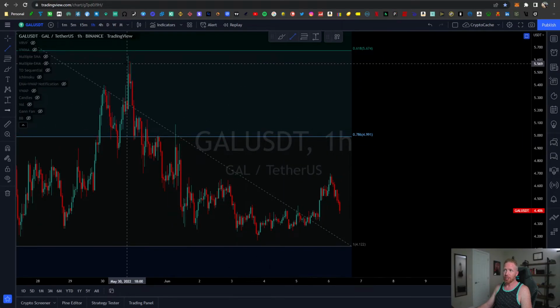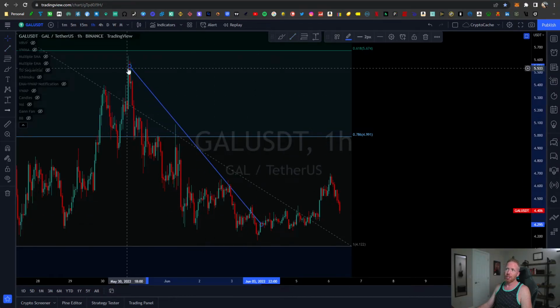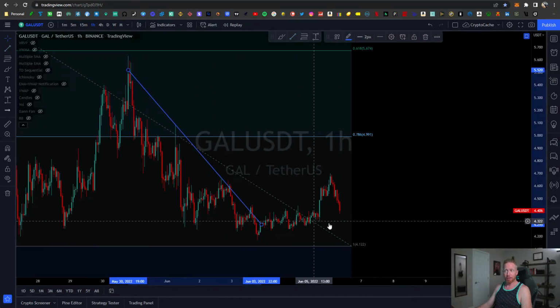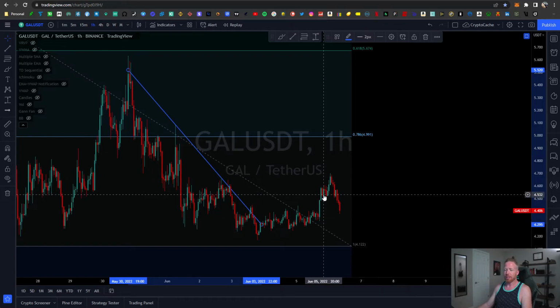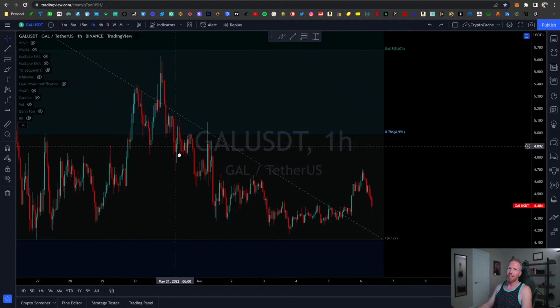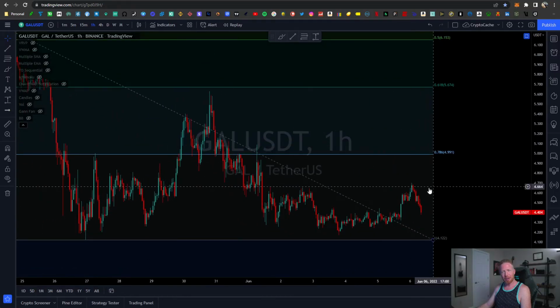One last thing to note, if you look at this here as well, you could argue that that's a descending pattern that's broken free. But I would say it's a bit of a stretch, just based on the fact that Bitcoin is exhibiting similar behaviors here. It came down, and now it's trying to come back up again.